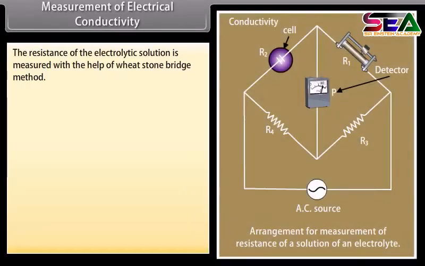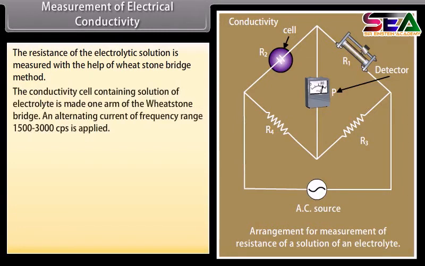Measurement of electrical conductivity. The resistance of the electrolytic solution is measured with the help of the Wheatstone bridge method. The conductivity cell containing the solution of electrolyte is made one arm of the Wheatstone bridge. An alternating current of frequency range 1500 to 3000 cycles per second is applied. Direct current is not used here because it causes electrolysis and results in the change in concentration of the electrolytic solution